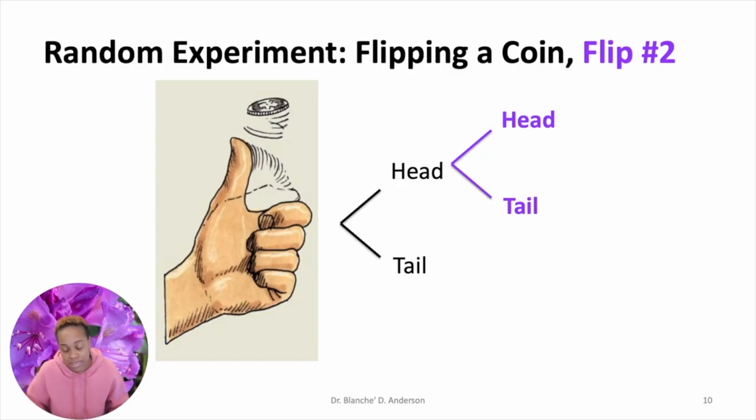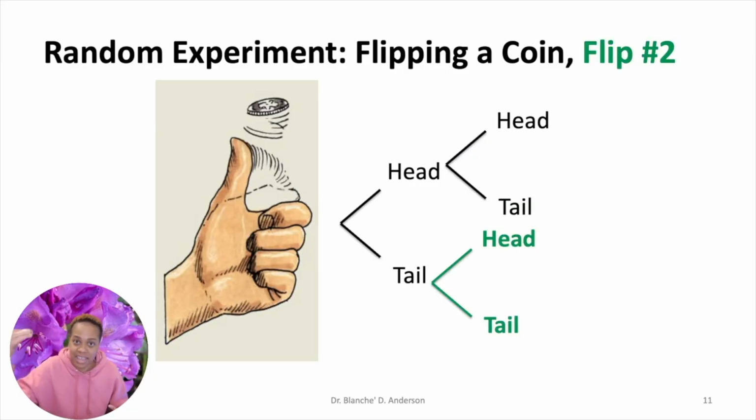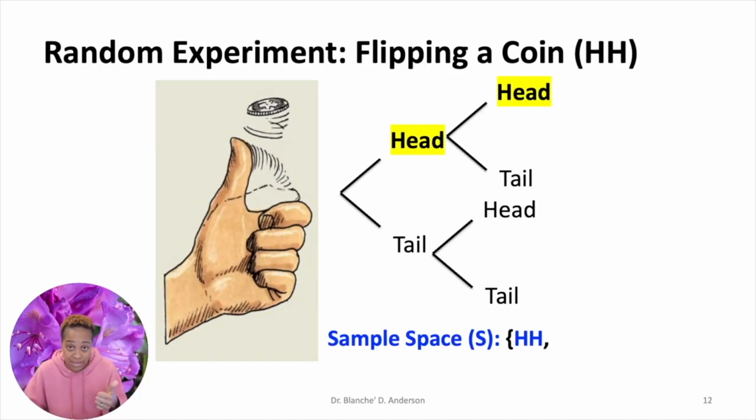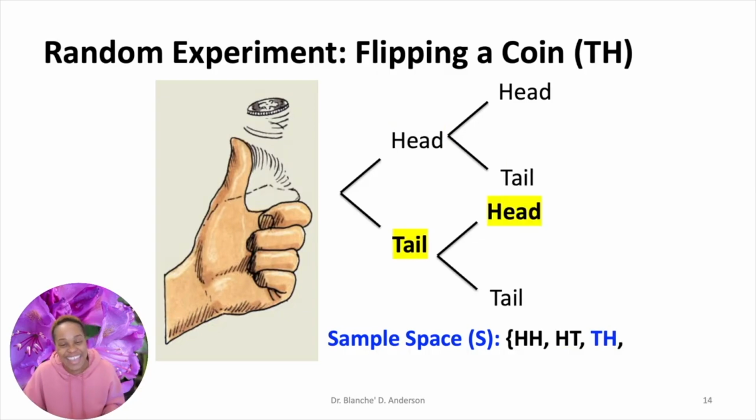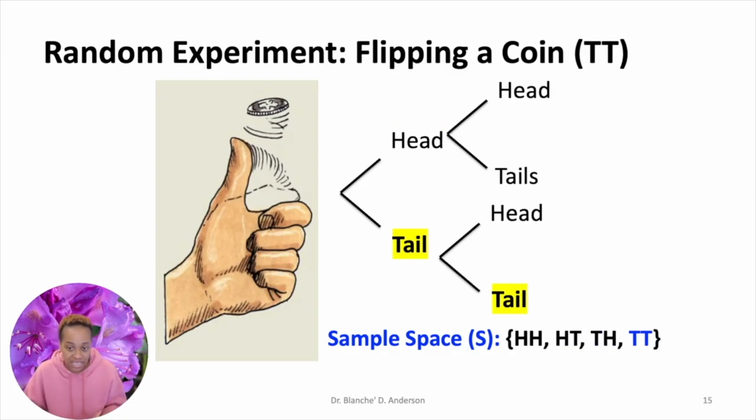So in this particular example, each flip is considered a trial. So again, on my first flip, I could get heads or tails. If I get tails on my first flip and I flip the coin again, I could get heads and tails again. So you say, okay, well, what is my sample space? What is the group of possible outcomes that I can get when I'm flipping a coin twice? Well, when you think about it, you can get heads and then heads on the second flip, or you can get heads on the first flip, tails on the second flip, or tails on the first flip, heads on the second flip, or you can get tails and tails.